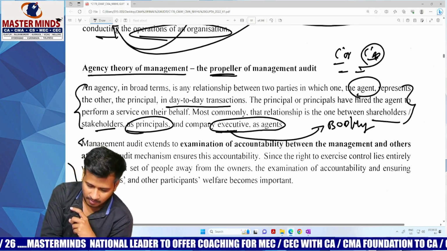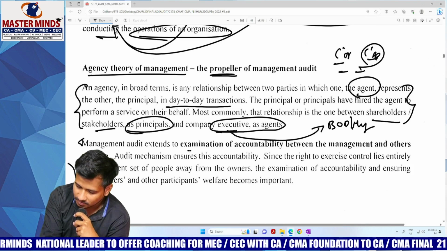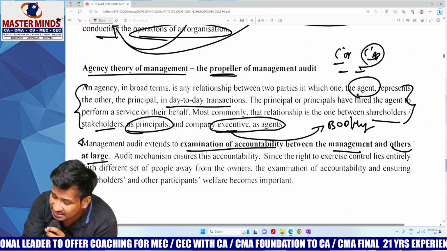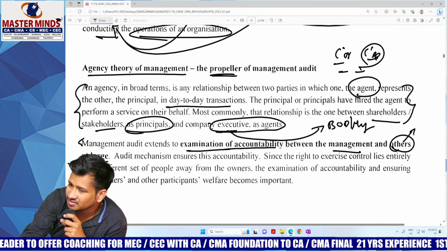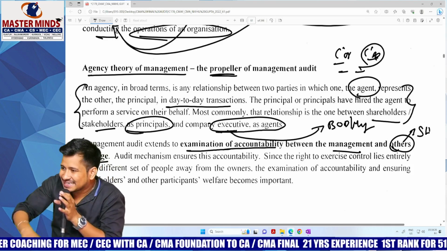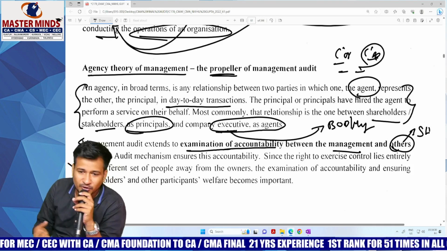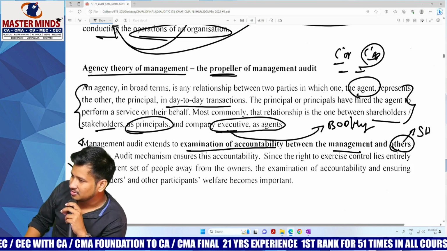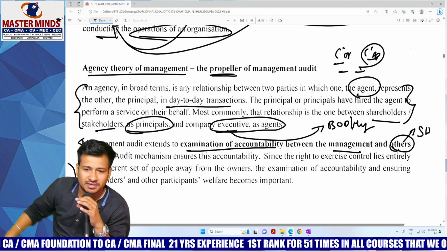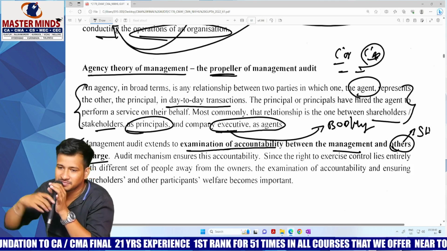Audit mechanism. Read it once again. Management audit extends to examination of accountability between the management and others at large. Others in the sense, who are others here? Shareholders at large. So management audit is acting as a bridge. Management audit will be pooling some confidence between the management and the shareholders. Because shareholders are large in number, management is small. But the hardest work is in the hands of management.